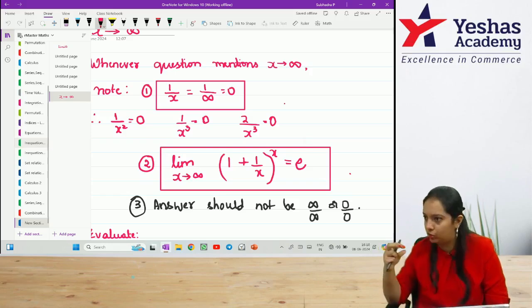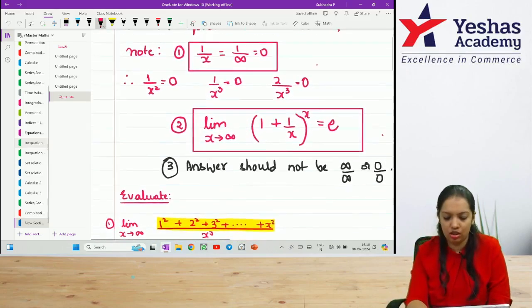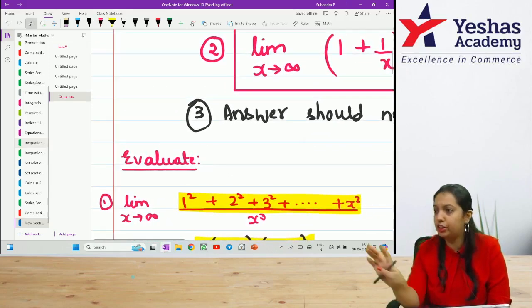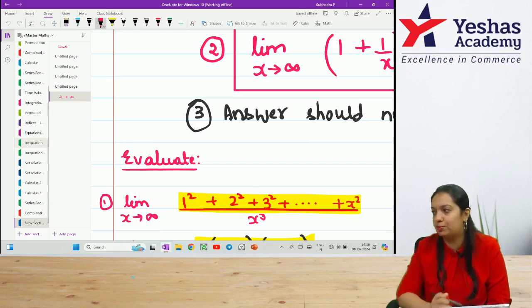Done? Okay, I'll start with the questions now. Look at question 1. Weird question. Listen, then you can write. Limit x tends to infinity, 1 square plus 2 square plus 3 square plus dots plus x square.